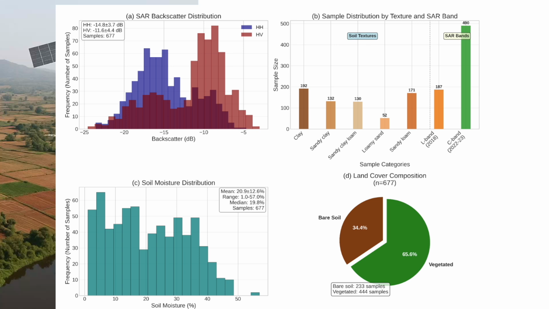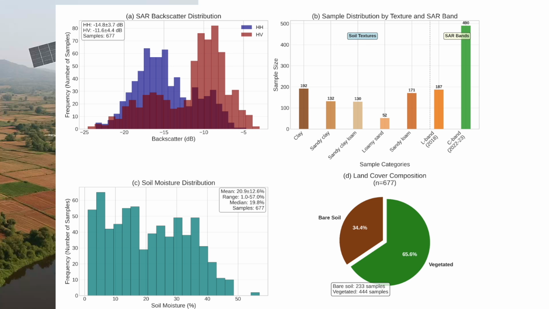And we also see that HH values are a bit more negative as compared to HV, but we have a decent spread. So this is good news because we have a spread of backscatter value, which should give machine learning a good data set. And the difference between HH and HV also tells us about the soil surface roughness or other details that we will discuss when we talk about the feature engineering.